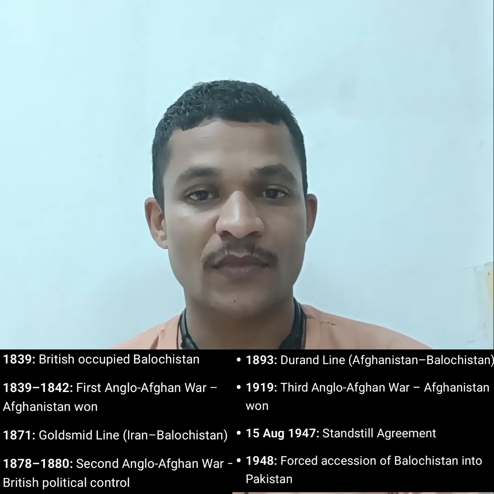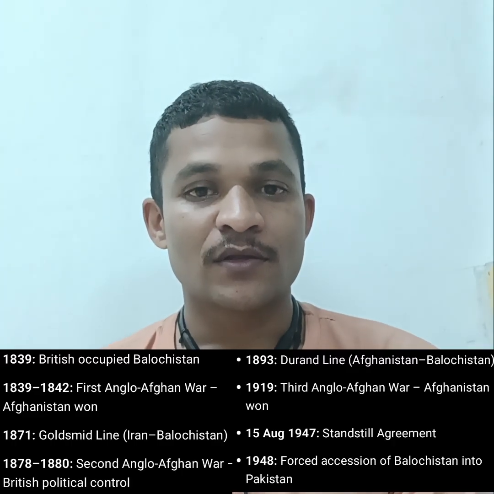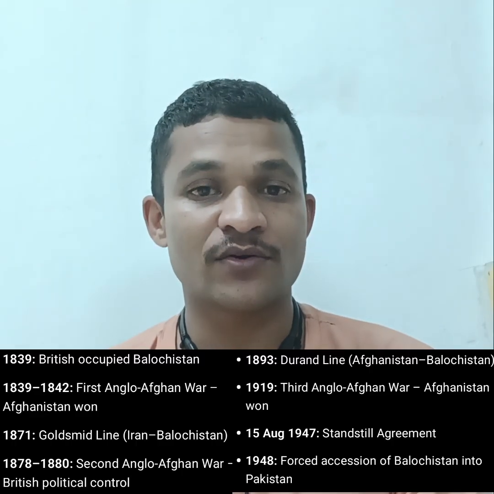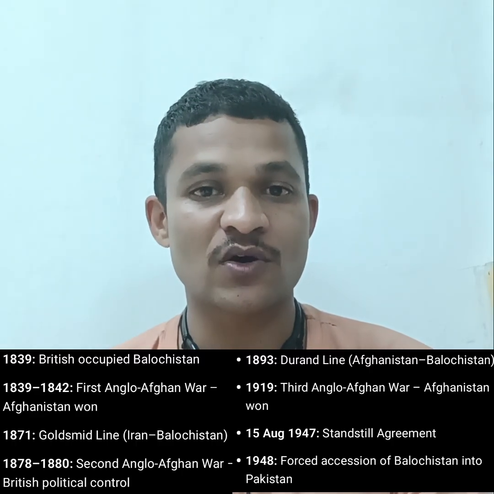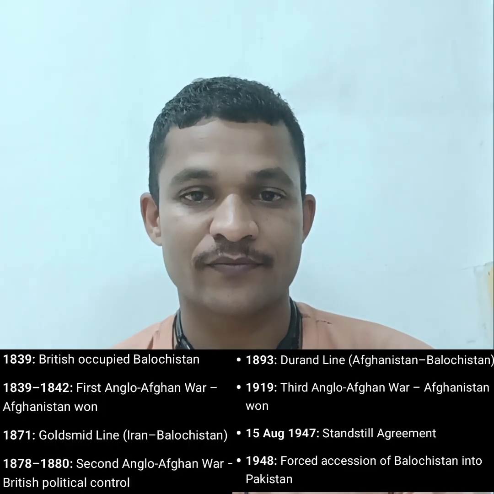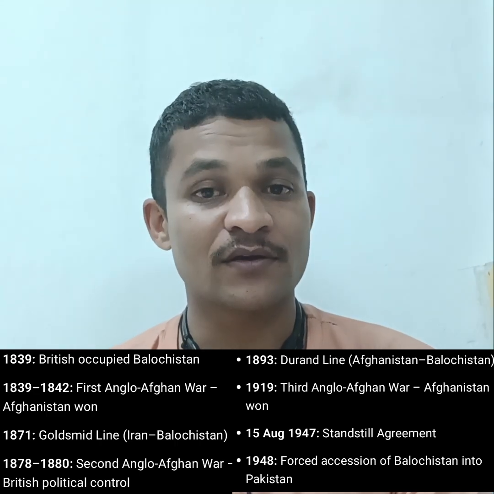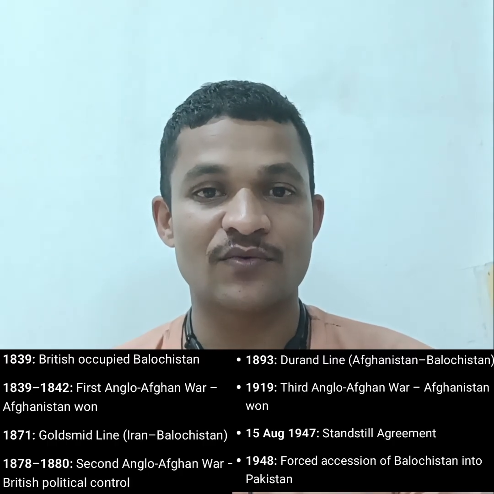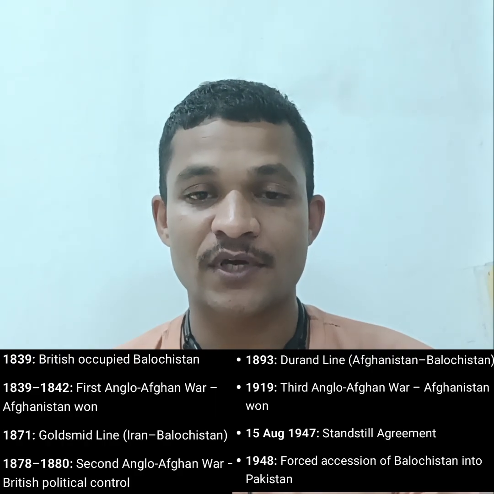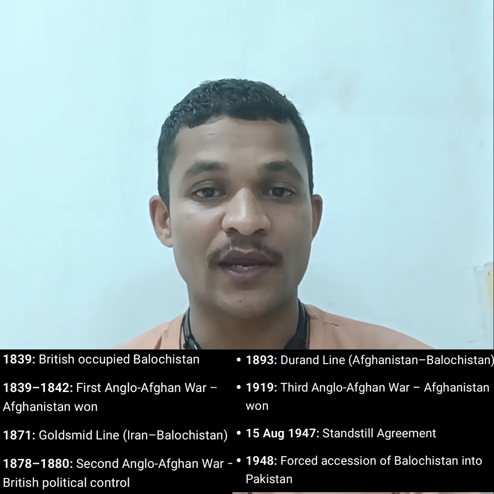Then in 1893, the British government sent Sir Durand, officially a map viewer and member of the British government. He drew a line on the map, and it is called the Durand Line. That line between Pakistan's Balochistan and Afghanistan is approximately 2,640 kilometers, and Balochistan and Afghanistan alone share 1,200 kilometers. The line was drawn by Sir Durand, a British politician, in 1893.